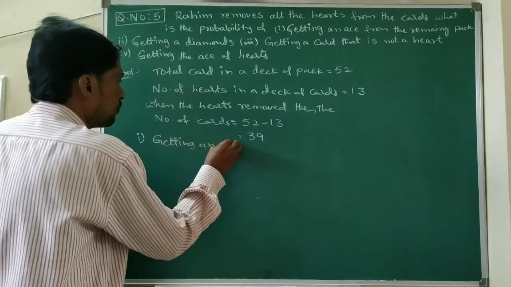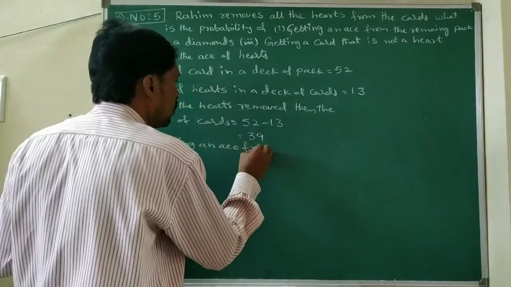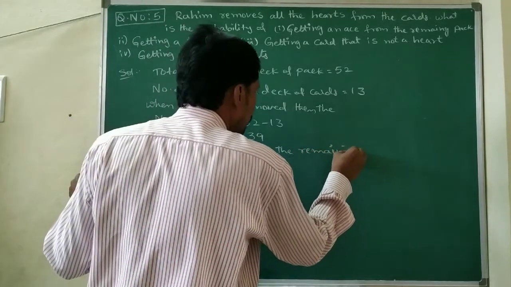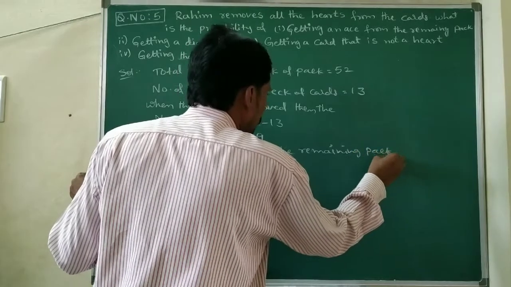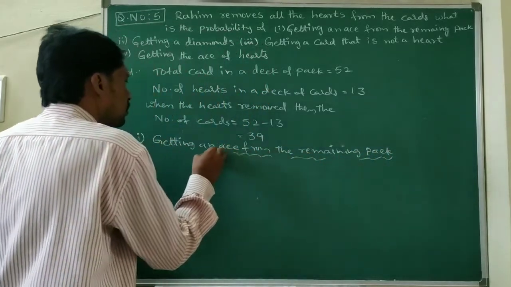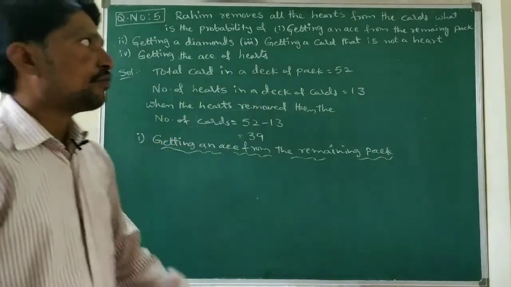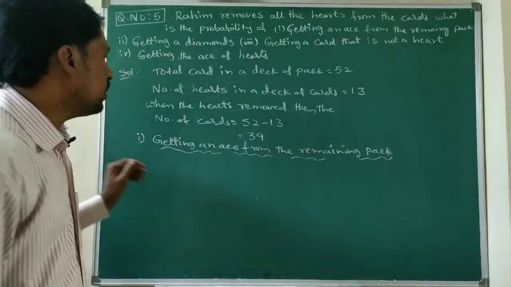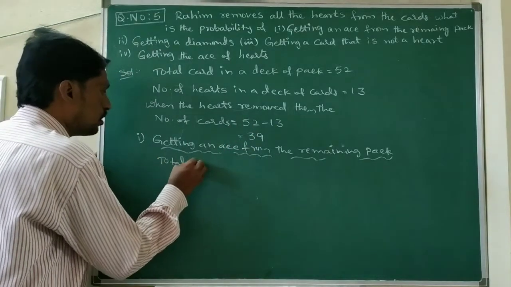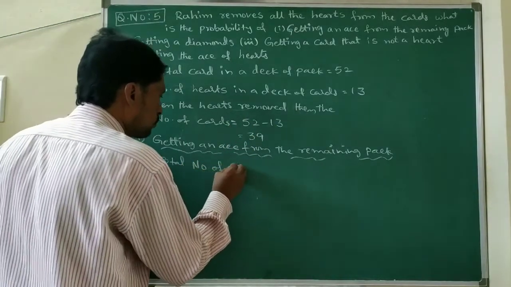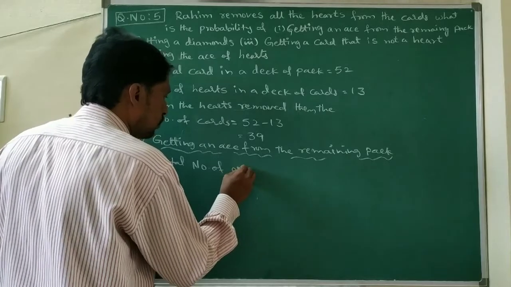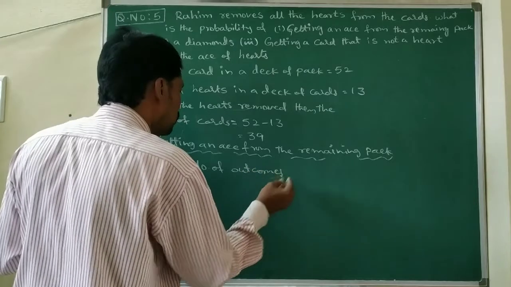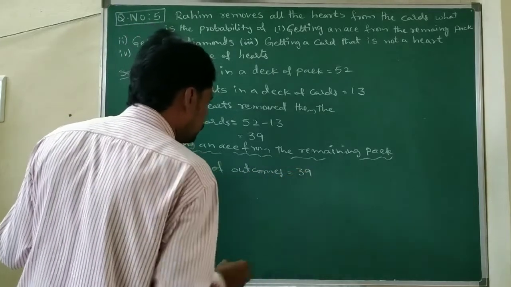Getting an ace from the remaining pack. So getting an ace from the remaining pack. So total possible outcomes, that is 39. Total number of possible outcomes equals 39.